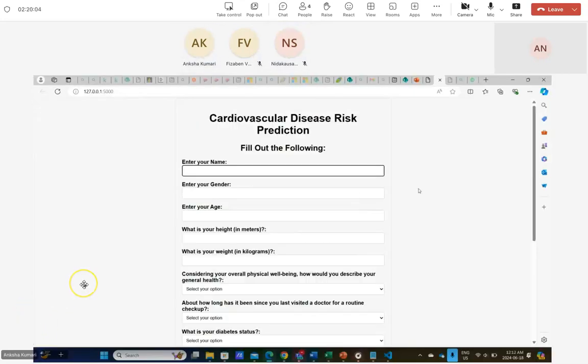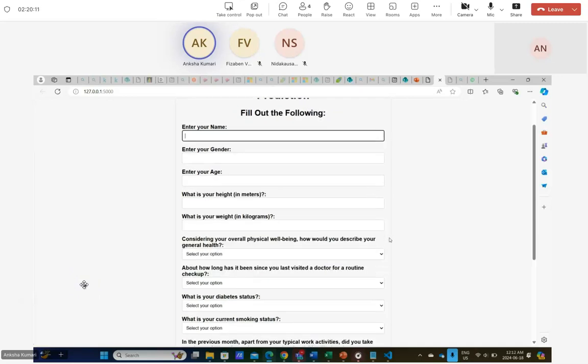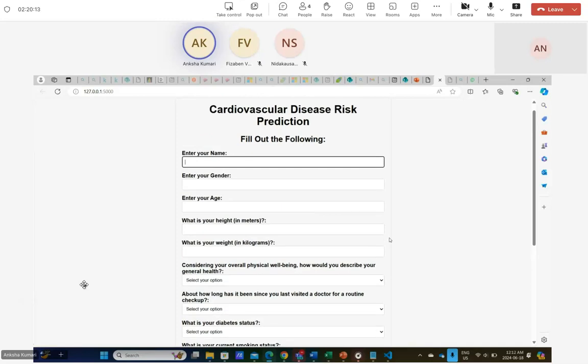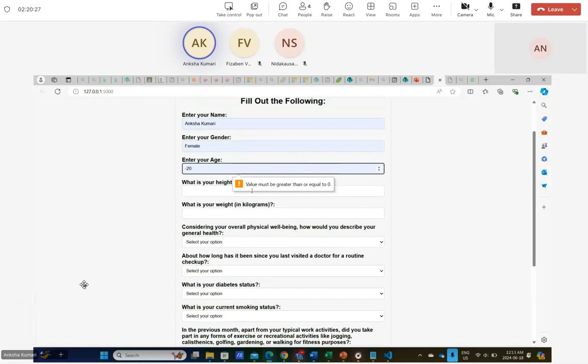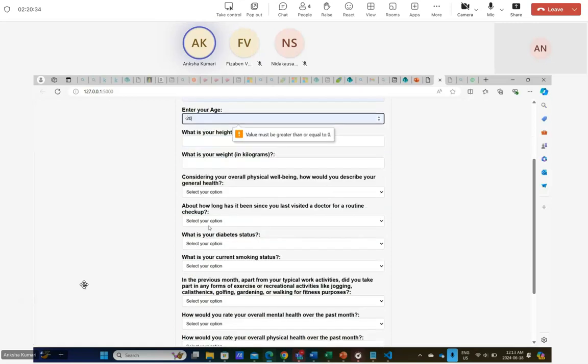So I have created the main user interface where the user will enter their health related information to get a prediction of their cardiovascular disease risk. Whenever a user enters their data like this, I have also validated the input fields. Like if the age is 20, when any user predicts the disease, it will show the value must be greater than or equal to 0, same as for all the options.